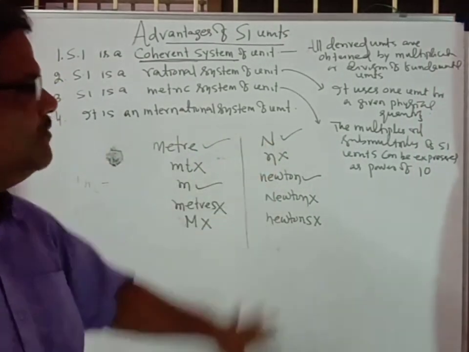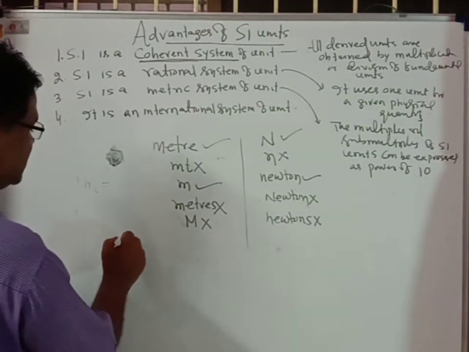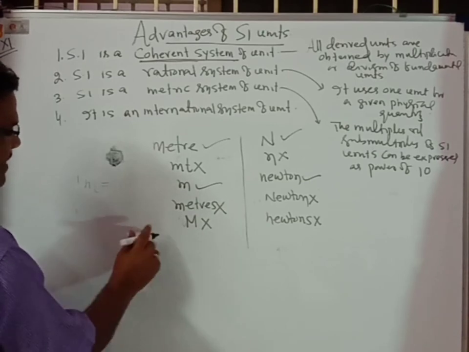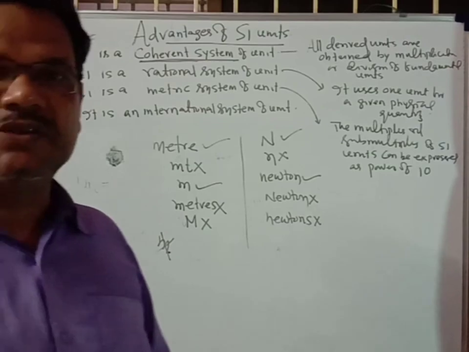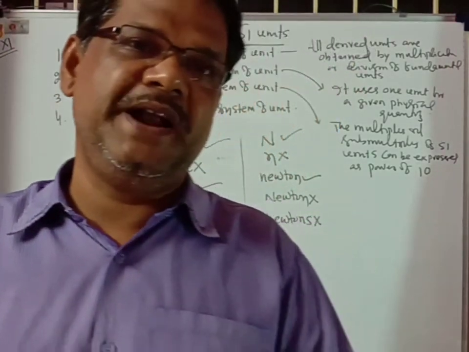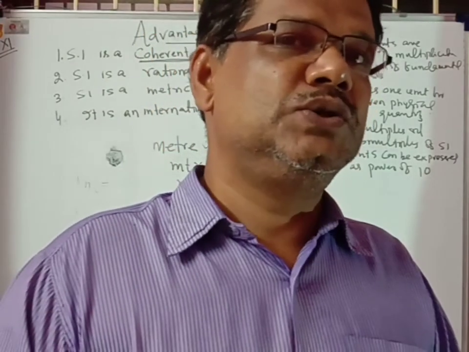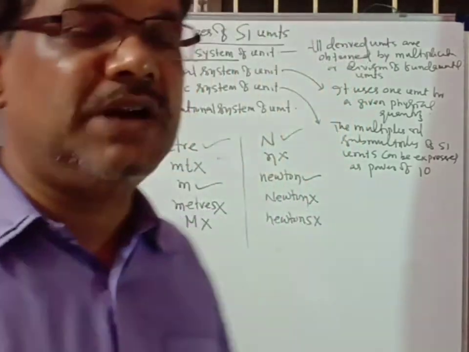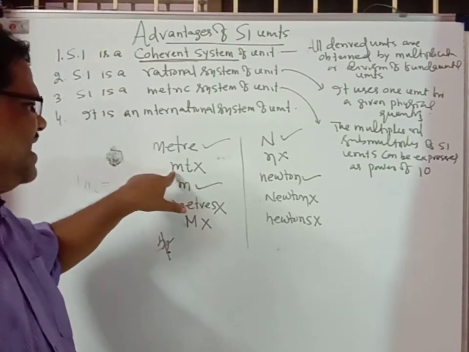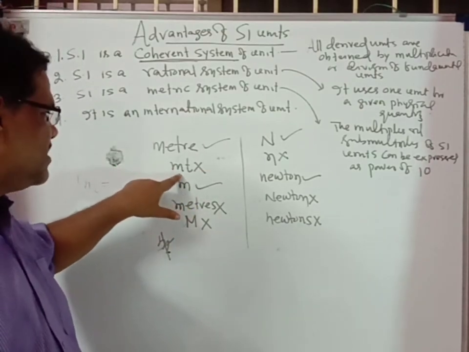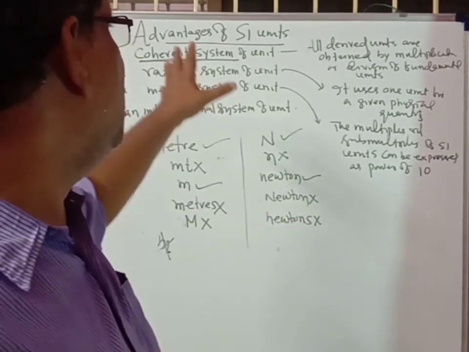In this manner you have to denote the units, and you should not put a full stop. If somebody writes meter as m with a dot, this is also the wrong way to write units. In physics you will find the use of units everywhere, so students, keep in mind how to write the units. We often say meter for the symbol, but that is wrong. Only the small m is the representation of the meter. This is all about the advantages of SI units.